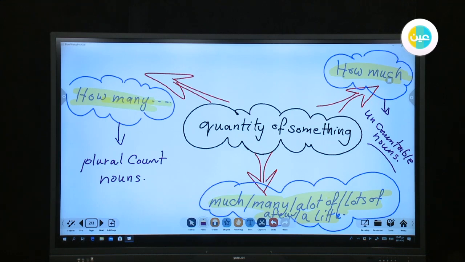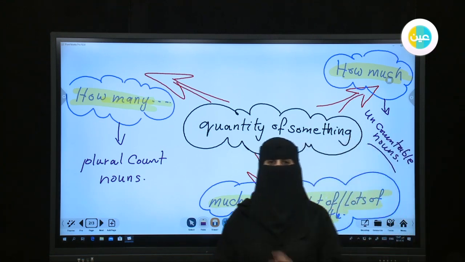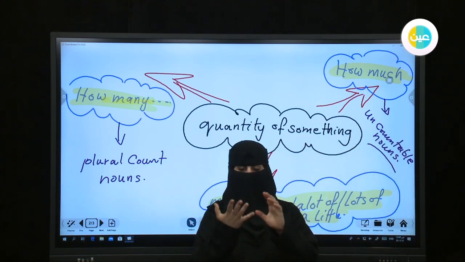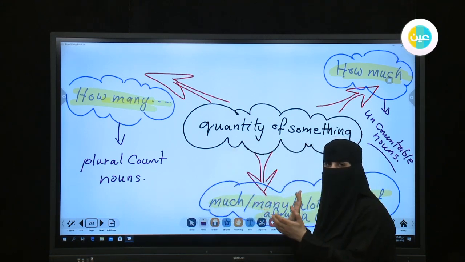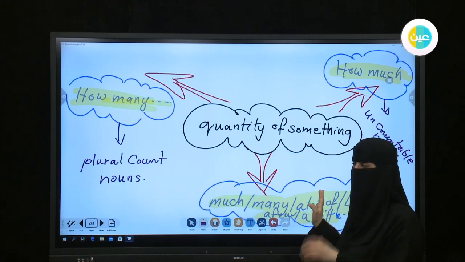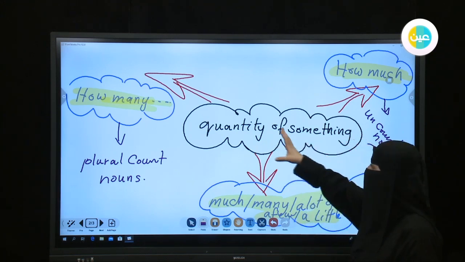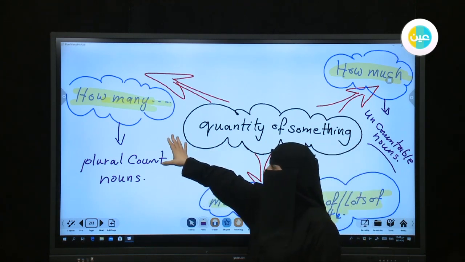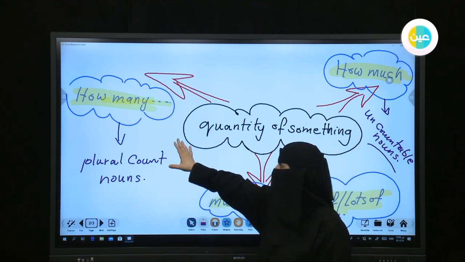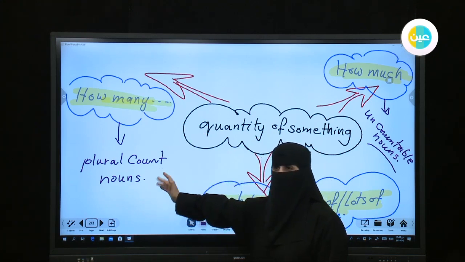So, by the end of this exercise, we make a quick revision of what we talked about before. The first thing is that I made a short mind map for today's grammar. It's talking about quantity of something, and the first step that we discussed together, the brief definition for how many, and I gave examples for it.